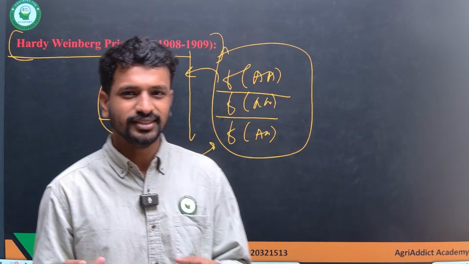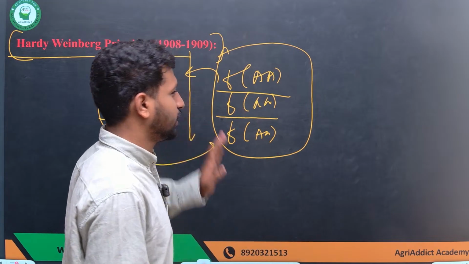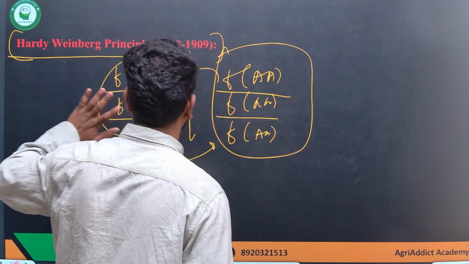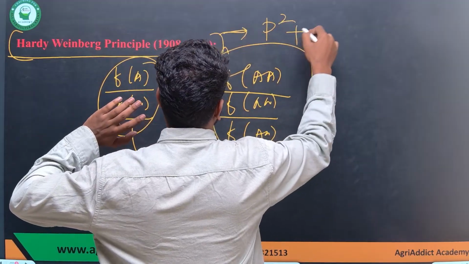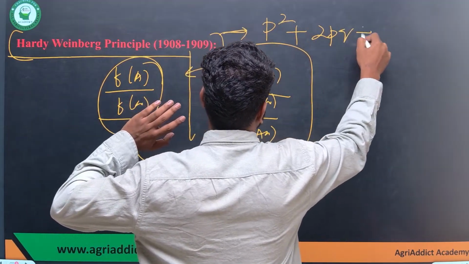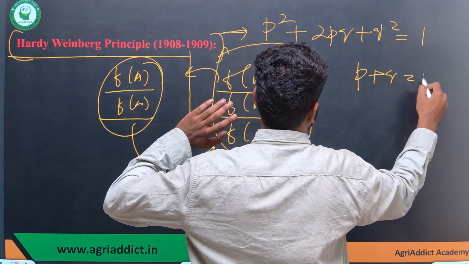If we have the genotypic frequency, we can directly calculate the allelic frequency, or if we have the allelic frequency, we can directly calculate the genotypic frequency. That means the relationship between the allelic frequency and the genotypic frequency over generation to generation is calculated easily by the equation given by Hardy-Weinberg, which says that p square plus 2pq plus q square is equal to 1, where p plus q is also equal to 1.